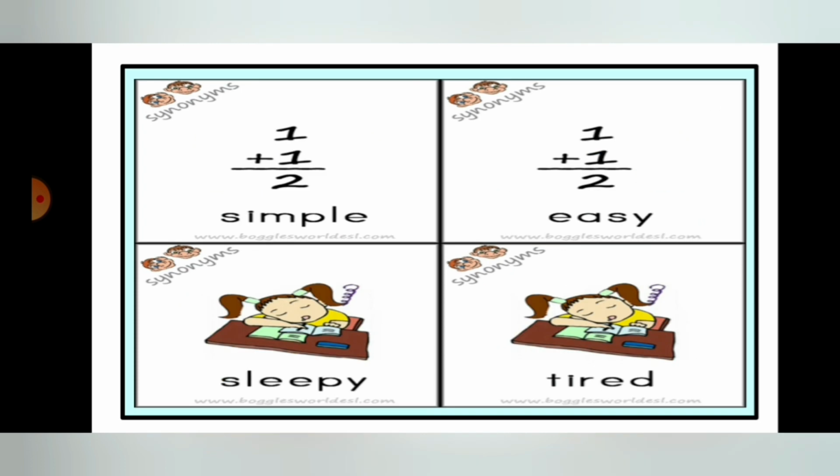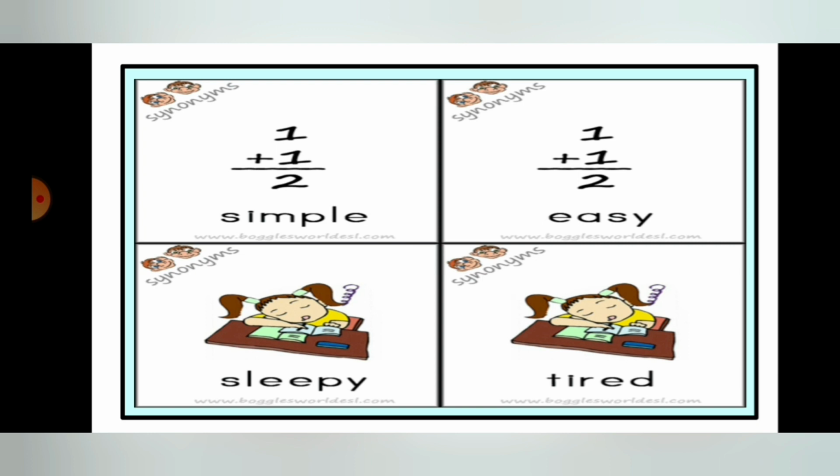Then another example: you can see here on the upper side there is one addition which tells 1 plus 1 equals 2, which is very simple. Then beside this addition you can see again 1 plus 1 equals 2, which is easy. So both simple and easy are expressing the same meaning here.